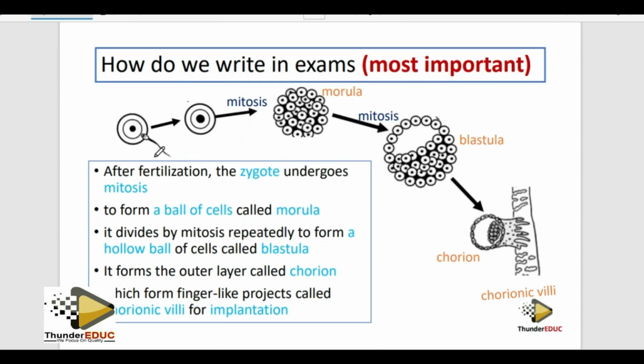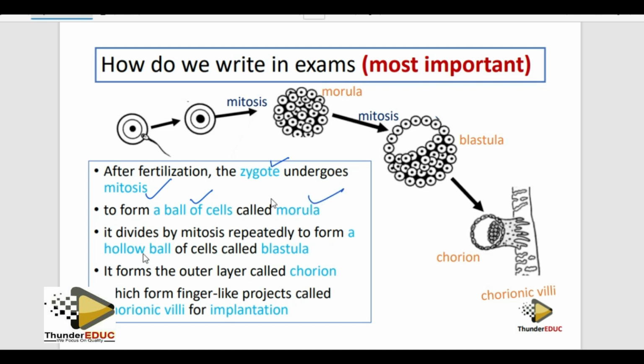If you just say zygote, you do not earn a mark, because they mentioned the zygote. If they said describe what happens when the sperm fuses with the ovum until implantation, then mentioning a zygote would give you a mark. So you start with the zygote. The zygote undergoes mitosis. That's the first mark, mitosis, to form a ball of cells called morula.